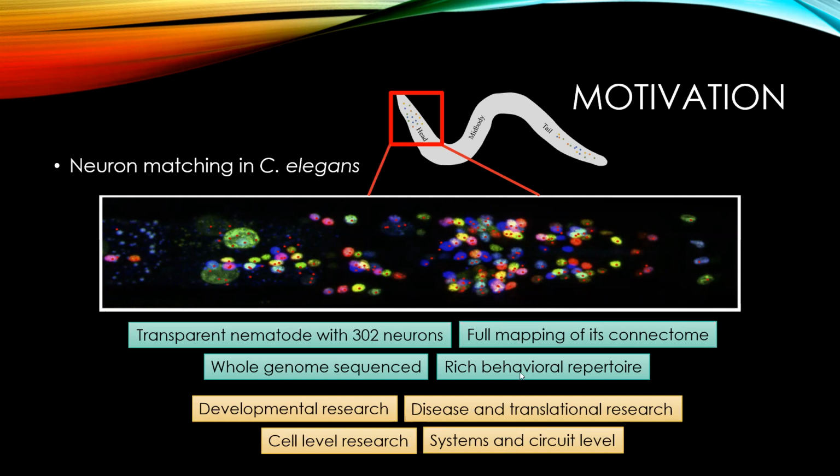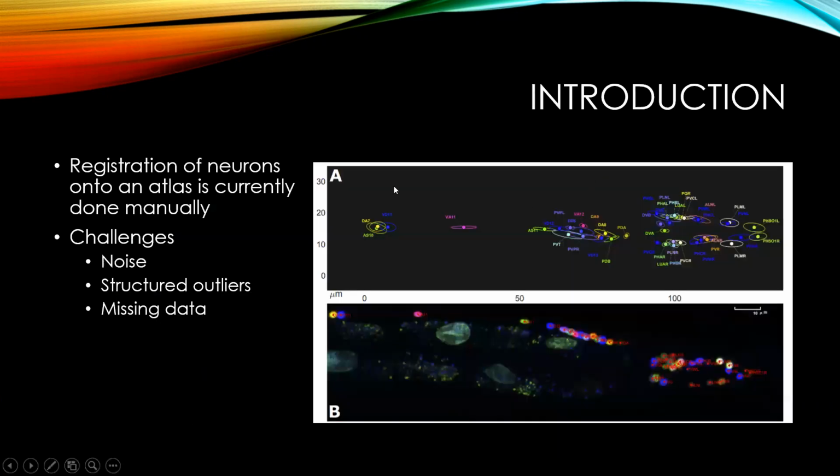So one of the current bottlenecks in analysis of the images of C. elegans is that once we take these images, you're interested in registering this image onto an atlas of neuronal positions. So here I'm showing you the already existing atlas of neuronal positions, and this is an example image that we take from this animal. And we're interested in registering and identifying the neuronal identities.